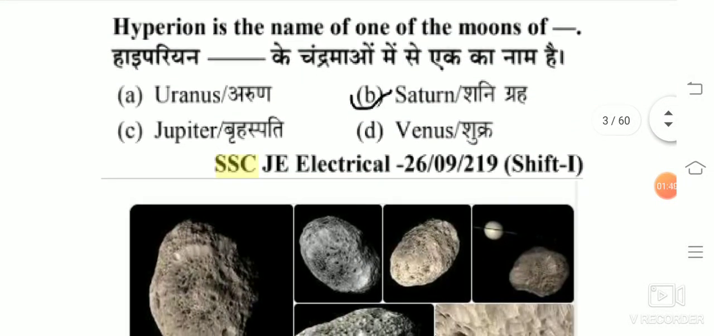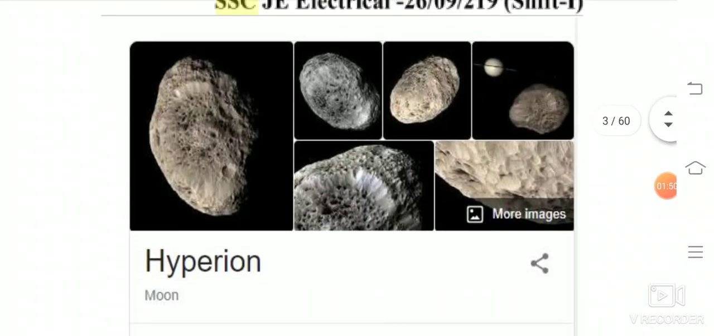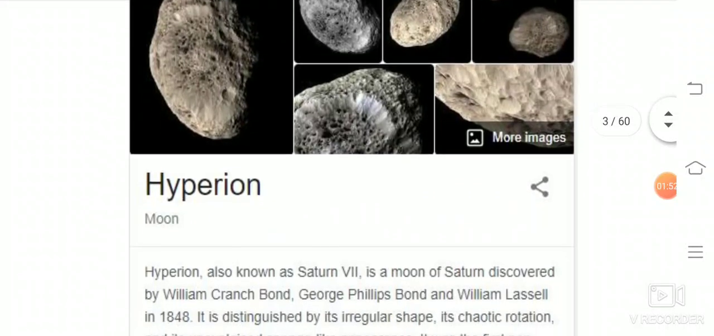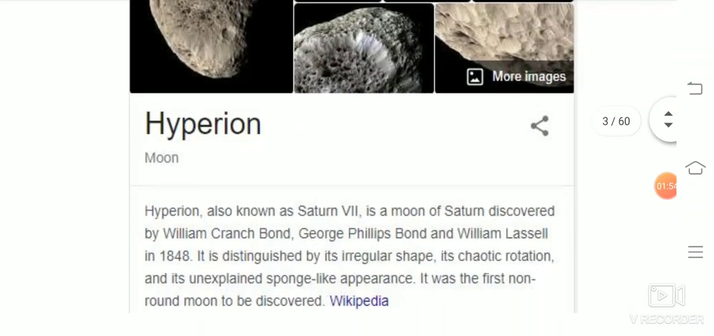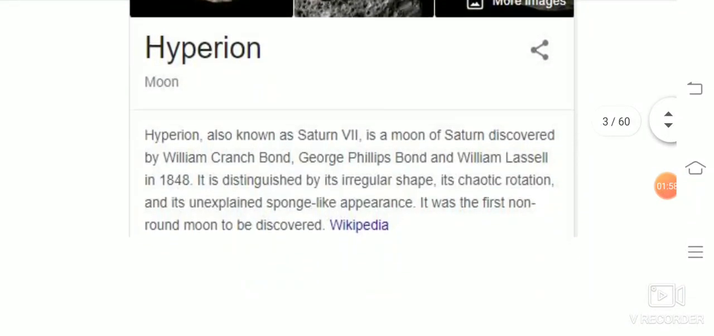The next question is: Hyperion is the name of one of the moons of. The answer is Saturn. So this is Hyperion. You can read here in Wikipedia also. Refer to Wikipedia.